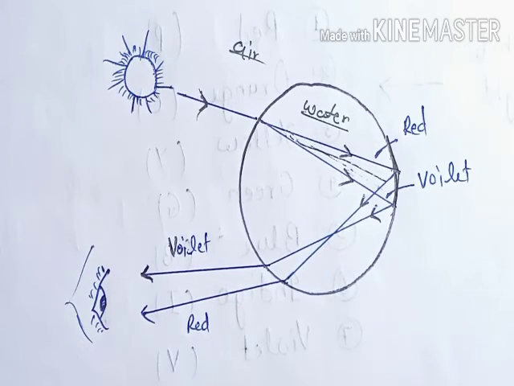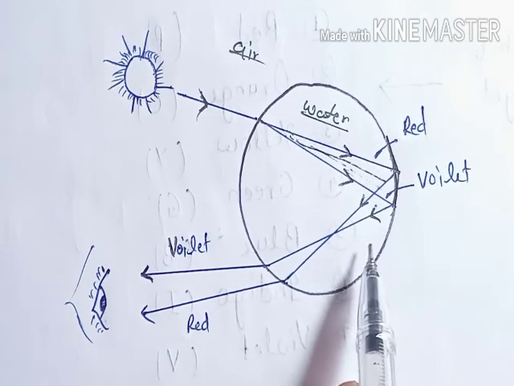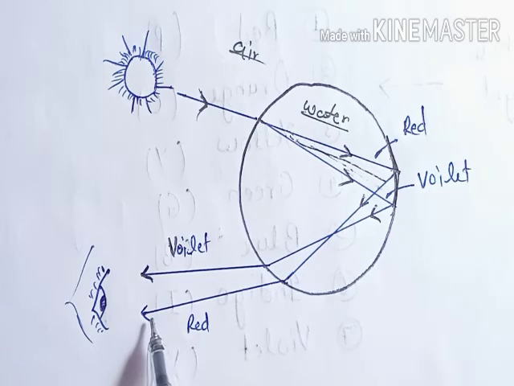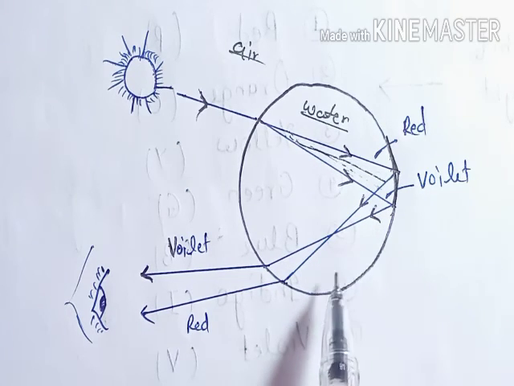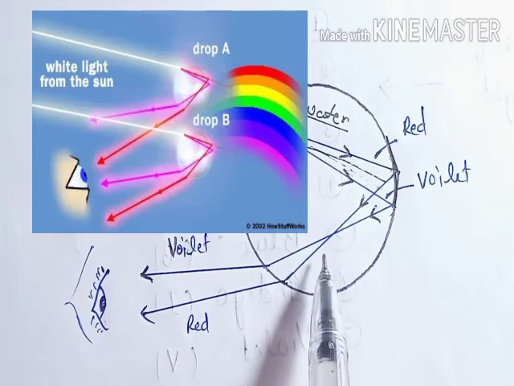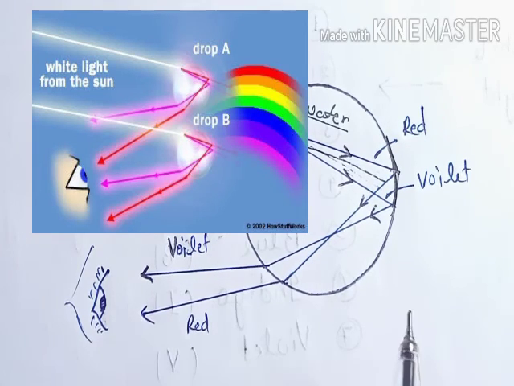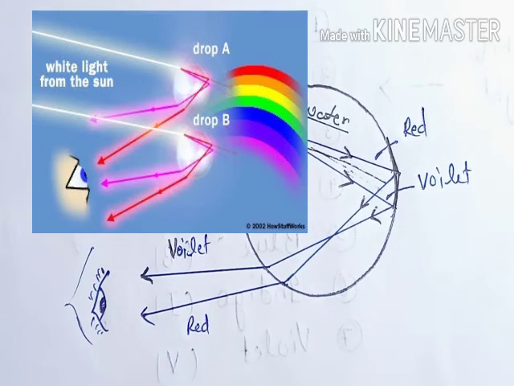So what is the reason for that? From the same spectrum you first get the red light, because red doesn't bend as much and violet bends more. So we are not able to observe violet first, we see red first, and that appears on the top of the rainbow.